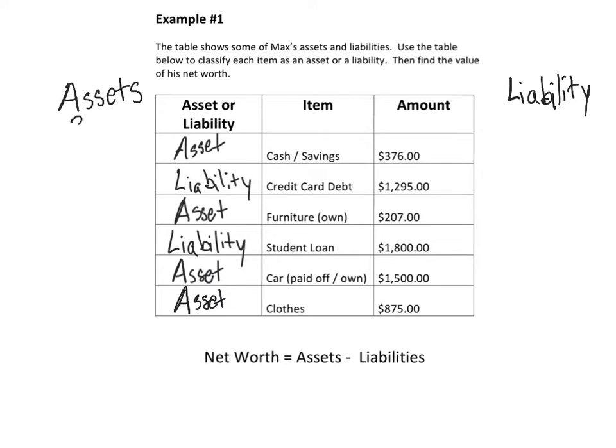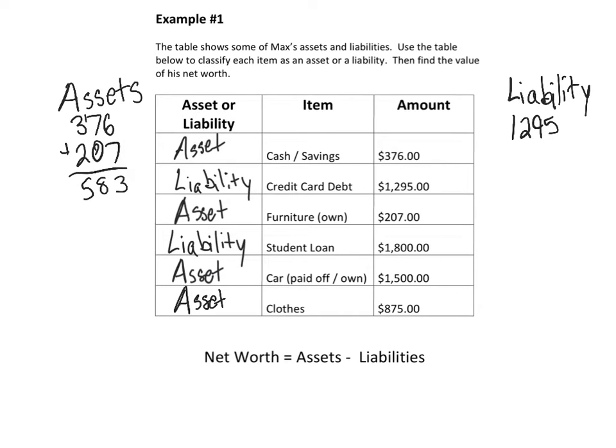So the first asset is 376. First liability, 1,295. Next one is an asset for 207. Let's go ahead and add. 6 plus 7 is 13. Carry the 1. 7 and 1 is 8. 3 and 2 is 5.